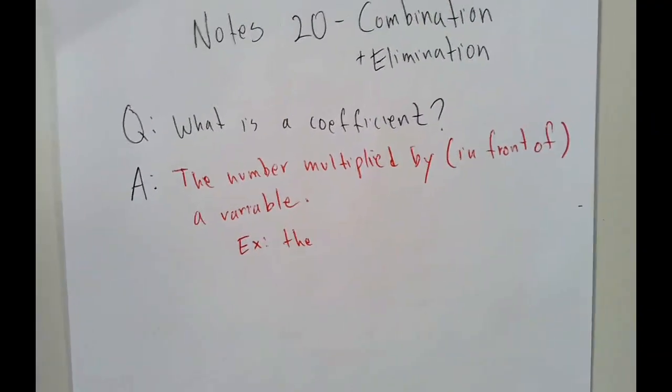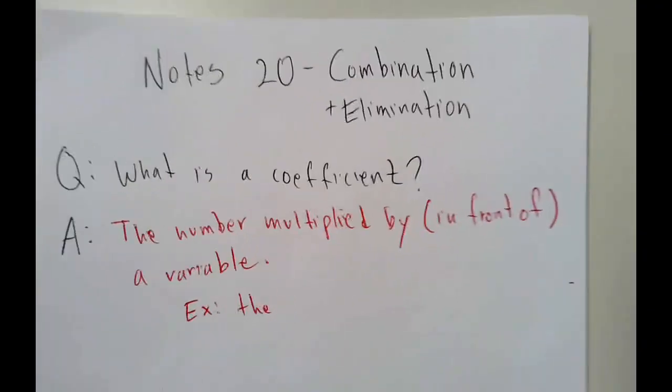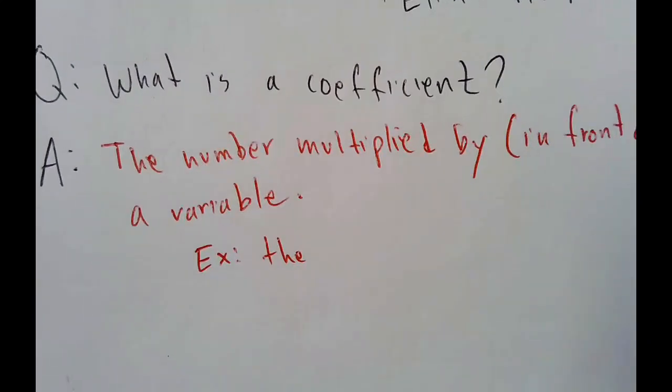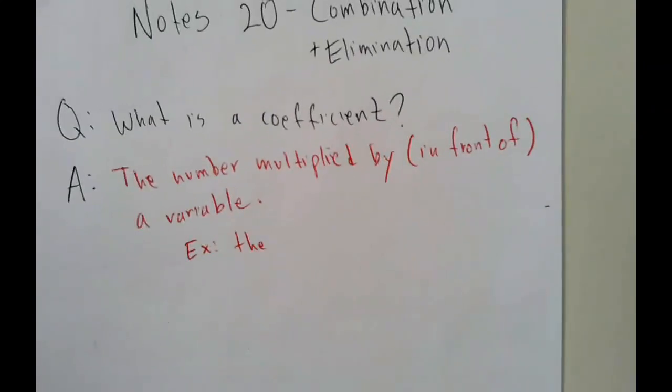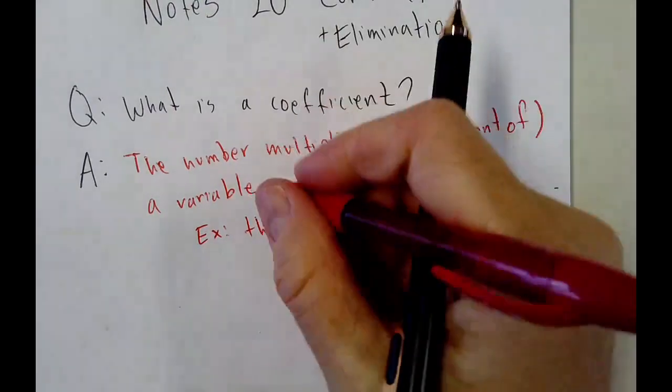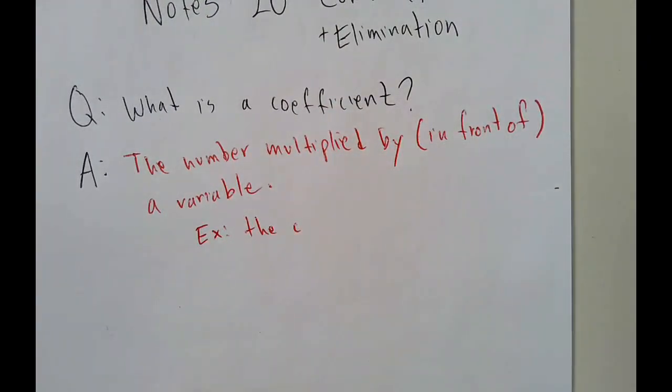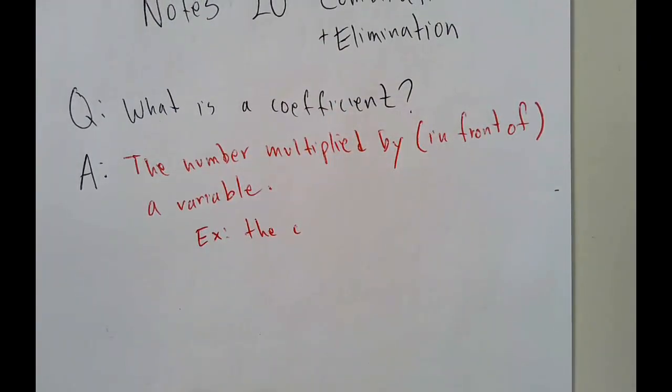The coefficient. So I'm just going to go in here. Example.